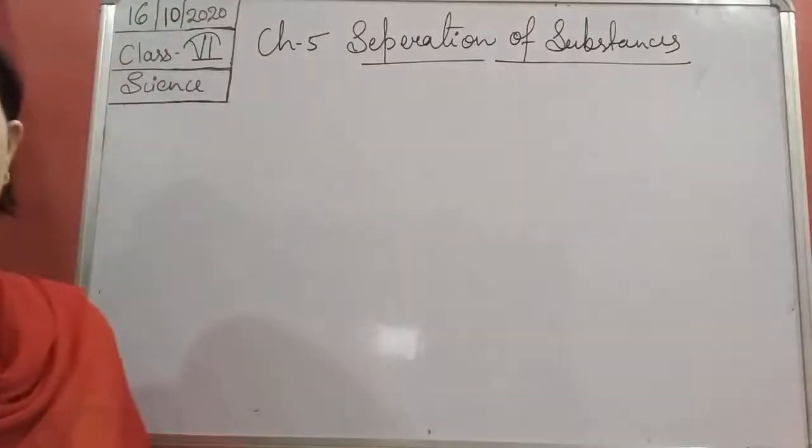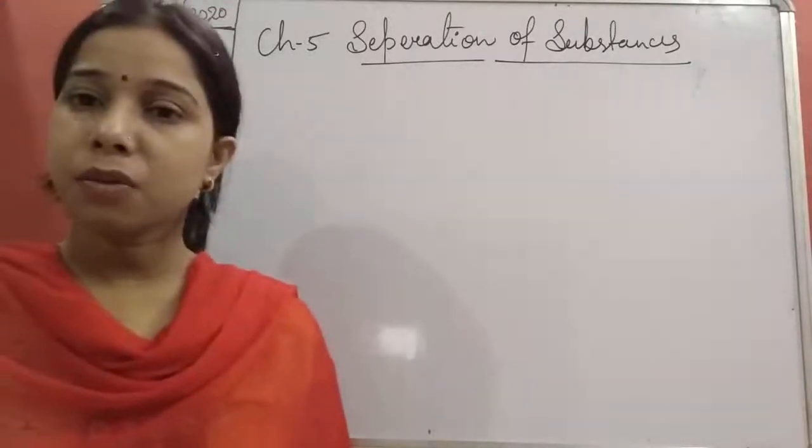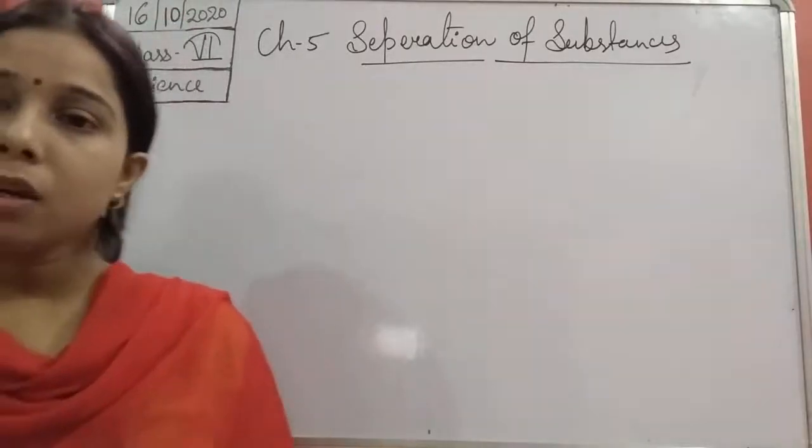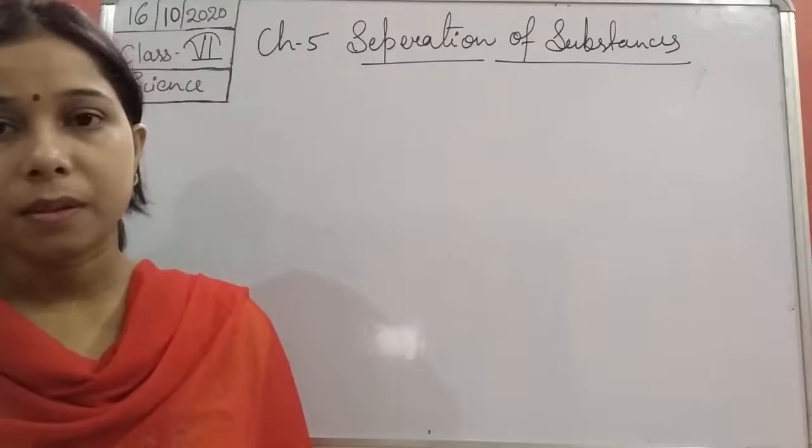Hello students. In the previous class, we were talking about the chapter sorting materials into groups.